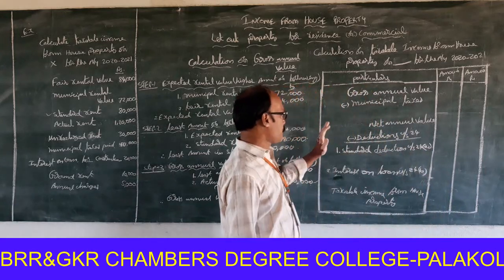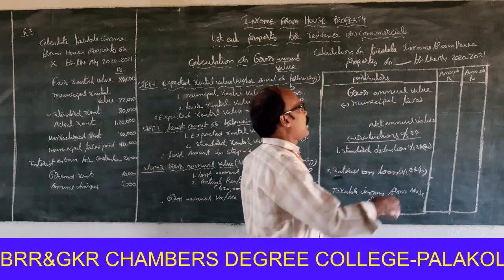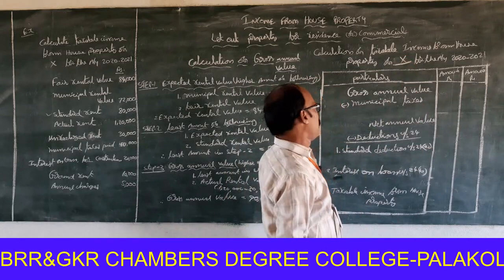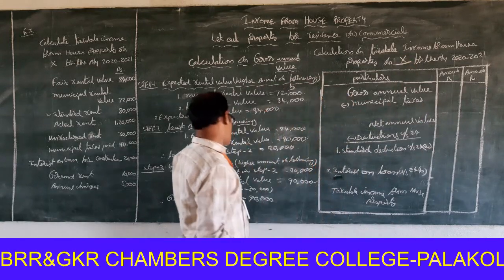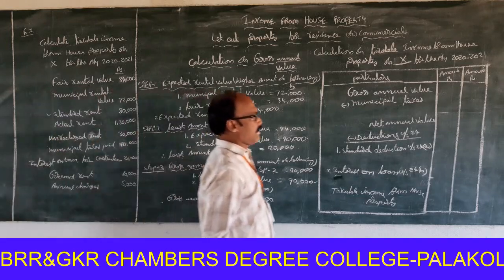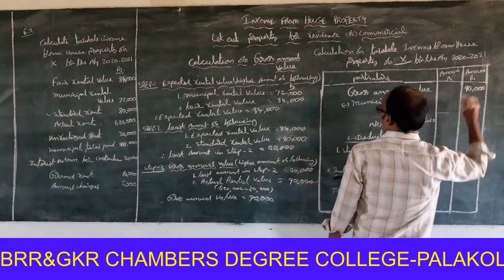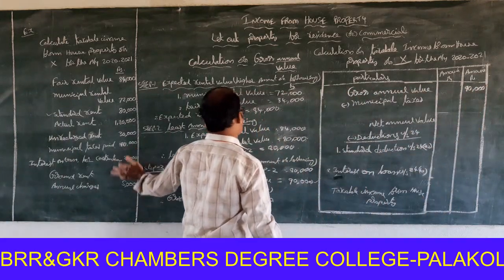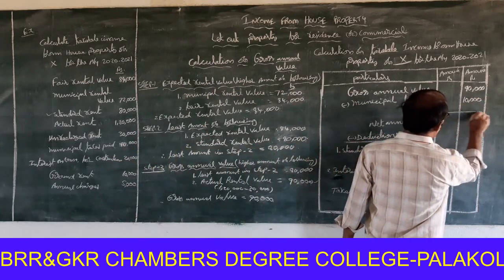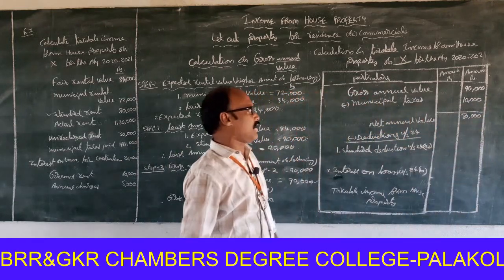Right. Procedure 2, calculation of taxable income from the house property of X for the assessment year 2020-2021. Gross annual value: what is the amount here? Gross annual value 90,000. Next one, municipal taxes paid. How much? 10,000. Therefore, 80,000 rupees is to be treated as net annual value.